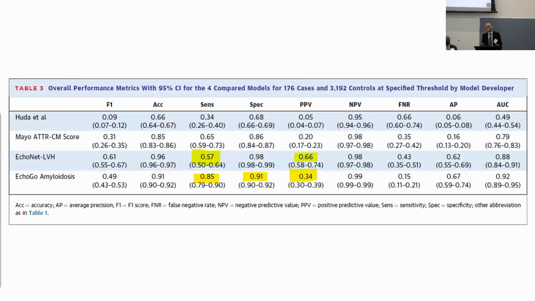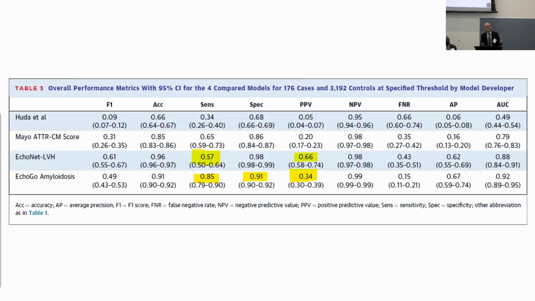When they reviewed these 4 models, I highlighted here the sensitivities. The sensitivity of the Ultralytics model is the highest at 85%. The specificity is pretty good at 91%. The specificity of Dr. Ouyang's model is higher at 98%, but with a lower sensitivity. So it'll miss more, but it'll be right more of the time.